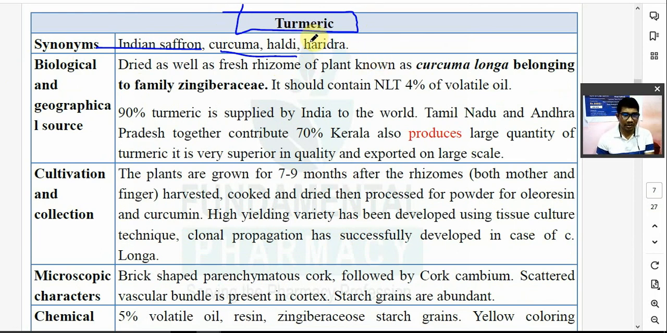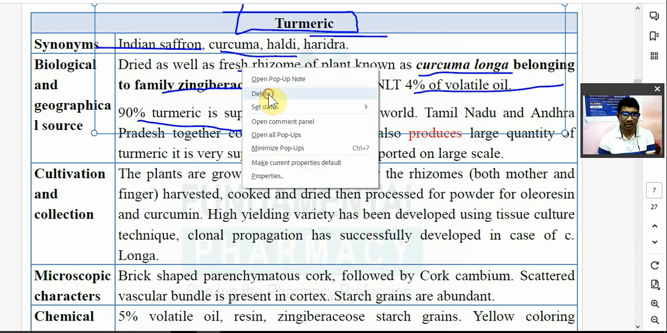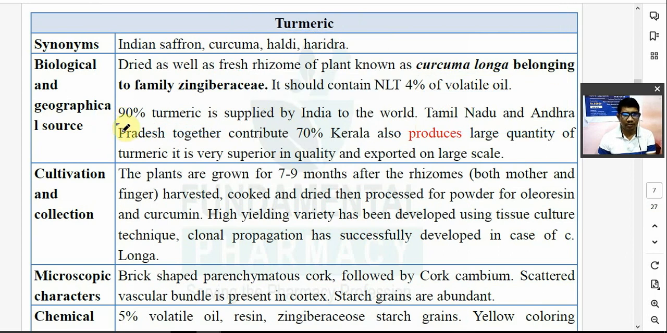Biological and geographical source: dried as well as fresh rhizomes of the plant known as Curcuma longa, family Zingiberaceae. Should contain not less than 4% of curcuminoids. 90% of turmeric supplied by India to the world। वर्ल्ड का पूरा फुलफिलमेंट कौन करता है? इंडिया। 90% turmeric requirement of the world is fulfilled by India only। In India it is produced in Tamil Nadu, Andhra Pradesh, and these two contribute 70% out of 90%। तमिलनाडु आंध्र प्रदेश में ही ज़्यादा टर्मरिक उगता है, 90% का जो वर्ल्ड का रिक्वायरमेंट है उसमें का 70% तो तमिलनाडु आंध्र प्रदेश से आता है.